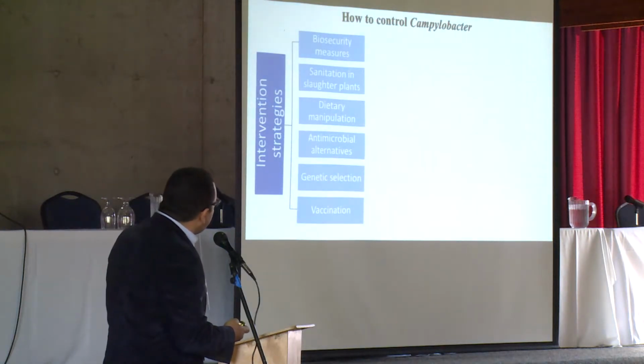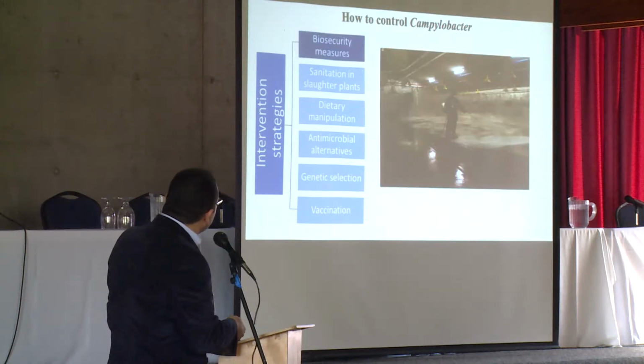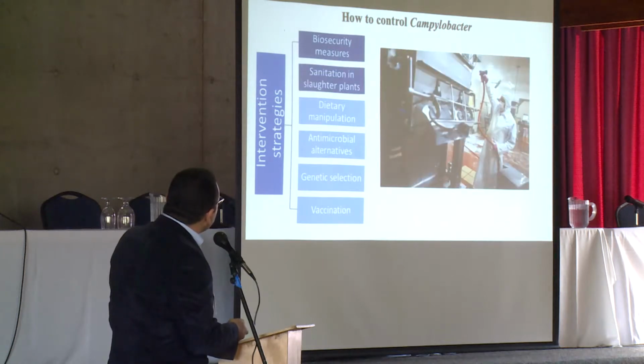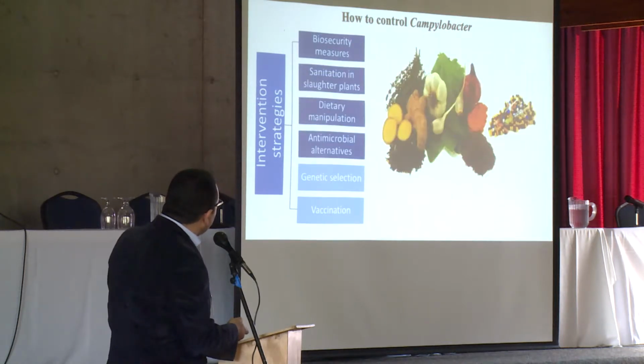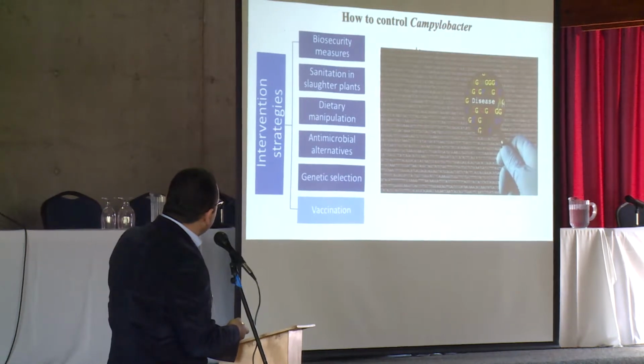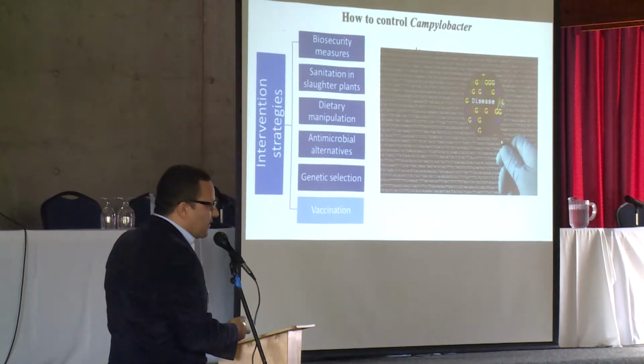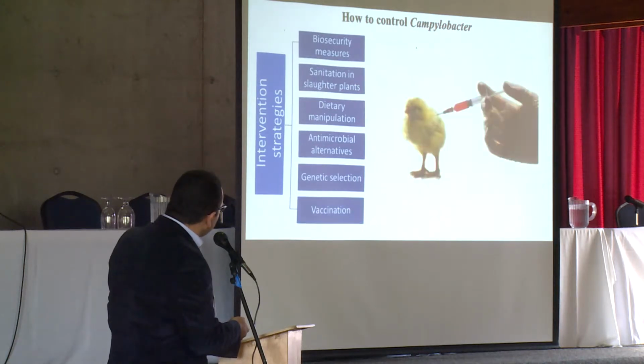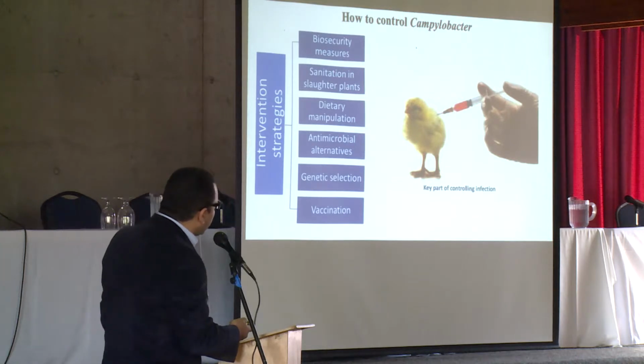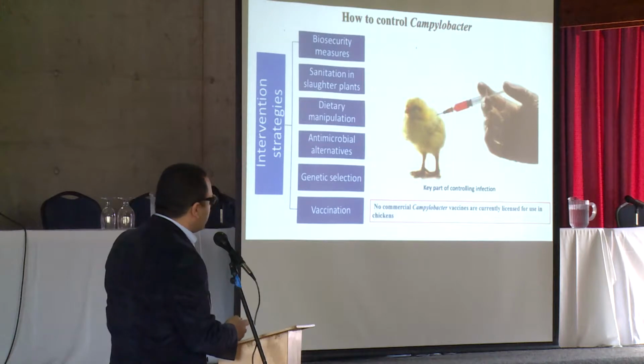Various intervention strategies have been applied to reduce colonization rates, including biosecurity measures, sanitation in slaughter plants, dietary manipulation, antimicrobial alternatives, genetic selection. However, these strategies have been only partially effective in controlling Campylobacter burden in poultry flocks. So vaccination is considered a key part of controlling infection. However, no commercial Campylobacter vaccines are currently licensed for use in chickens.